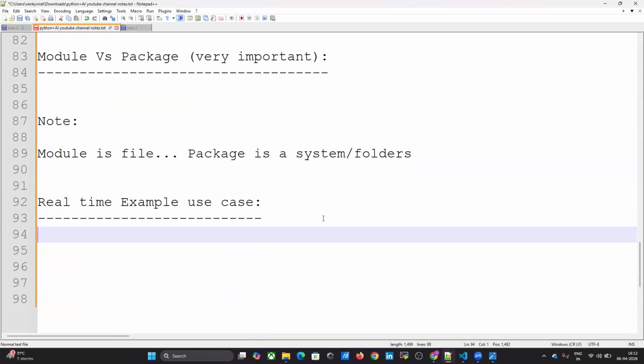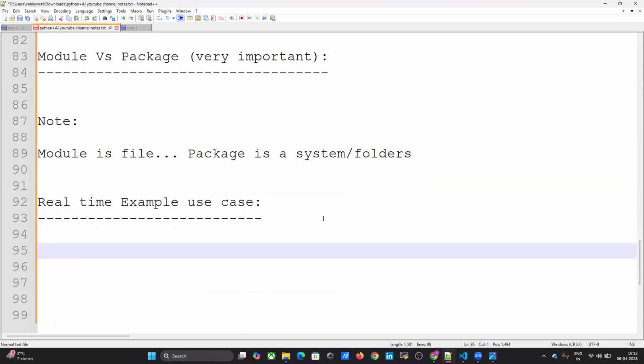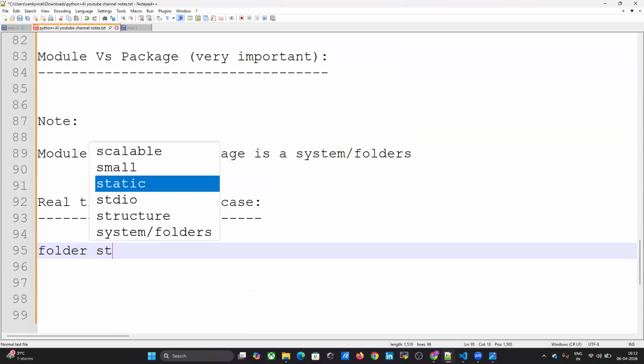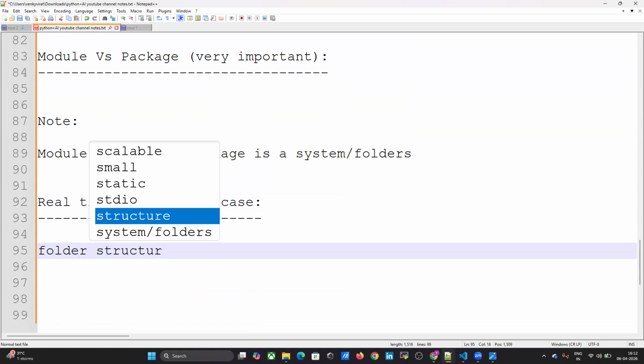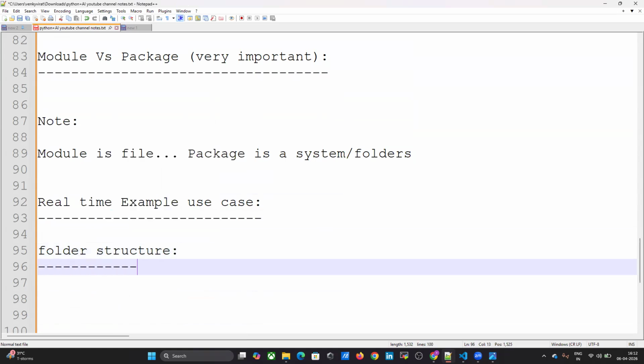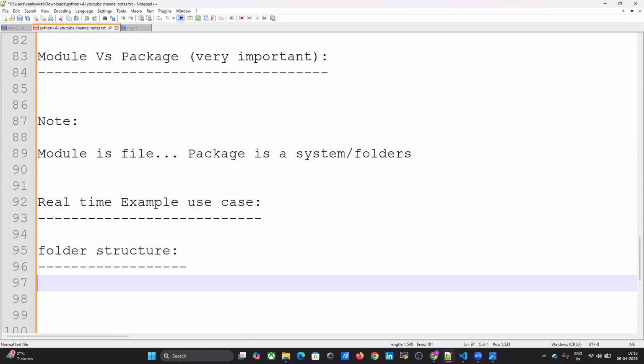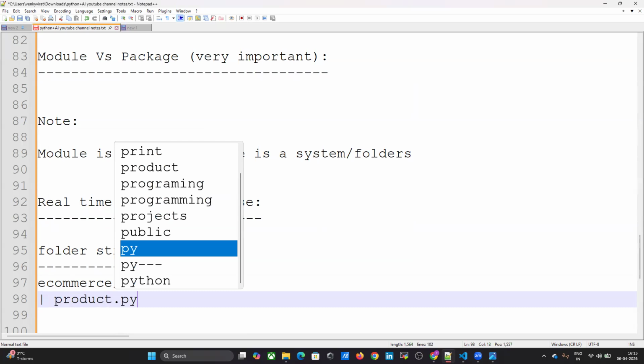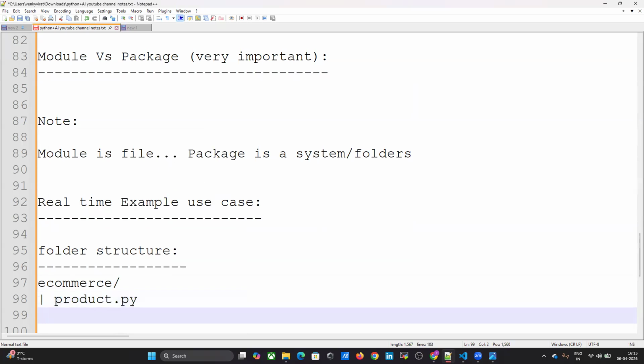For example, you are going to develop an e-commerce application. Then what is the folder structure? Just e-commerce; instead of e-commerce you can put Amazon or Flipkart, anything. First one, product.py.